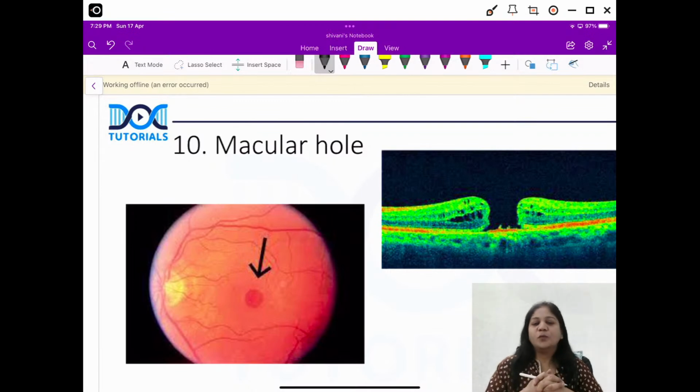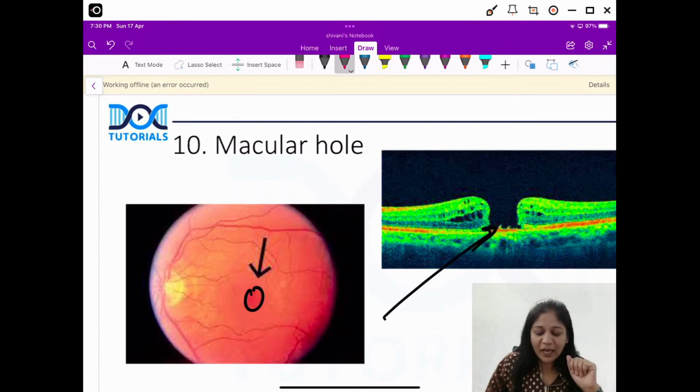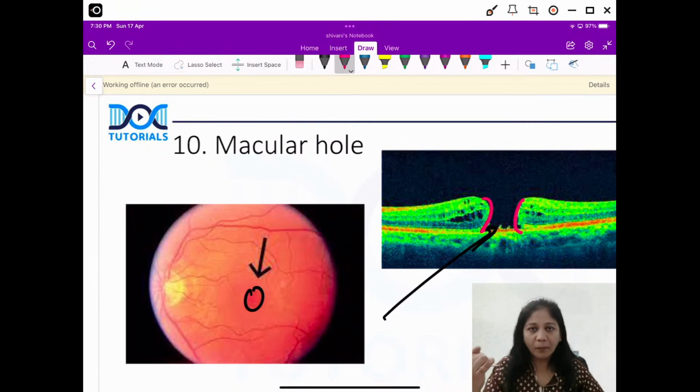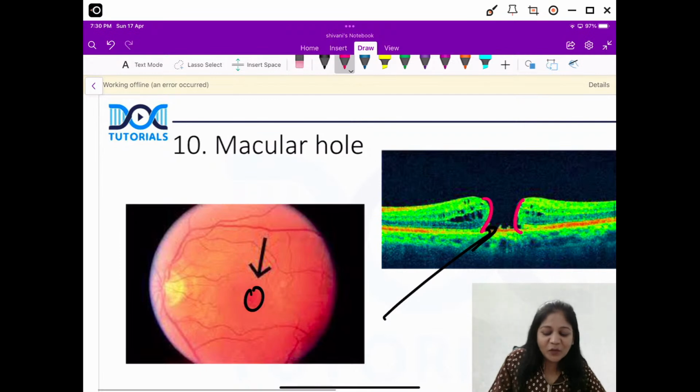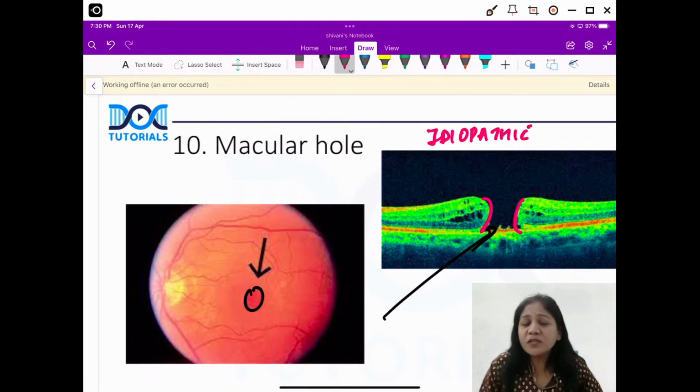All right. So the next picture is another important one. This is our macular hole. So guys, you have seen so many macular pathologies. Here we have a full thickness defect right there at the fovea. Now as you can see in the OCT here, a very, very classical picture, you have a full thickness defect right there at the macula. Now they can ask you what is the most common cause? Is it trauma? No, it is idiopathic. We don't know what is the cause, okay? This is mostly an idiopathic hole that is seen with age.